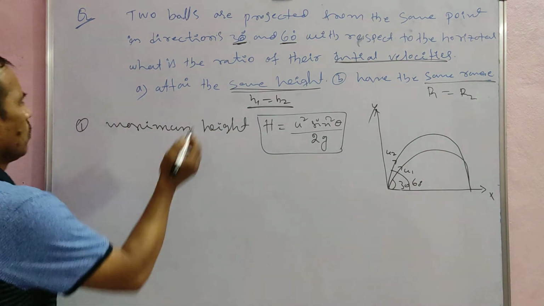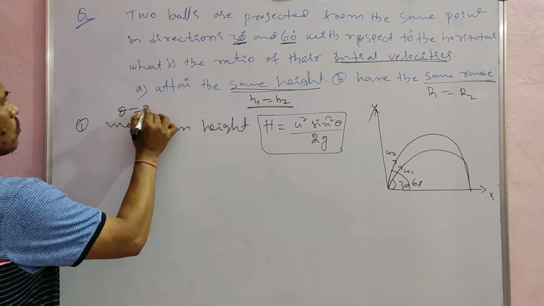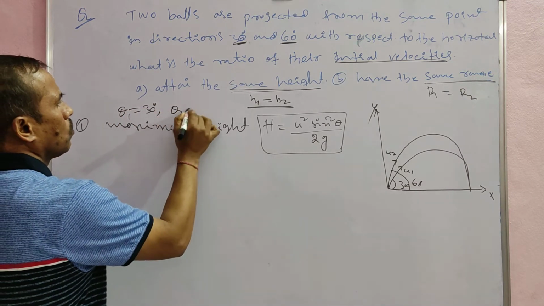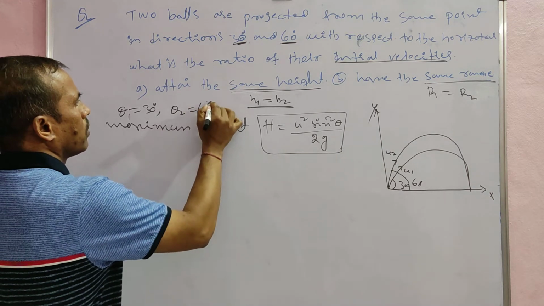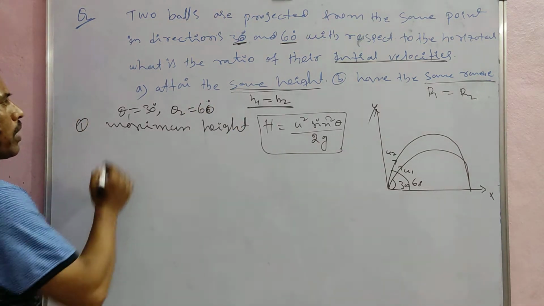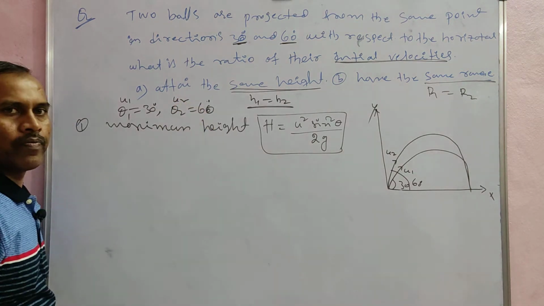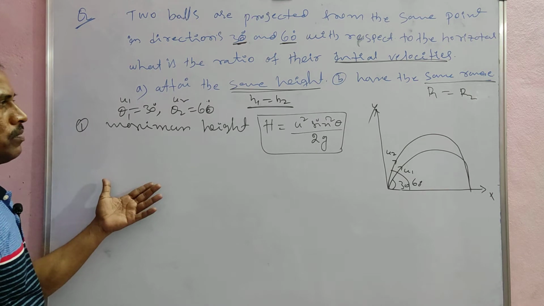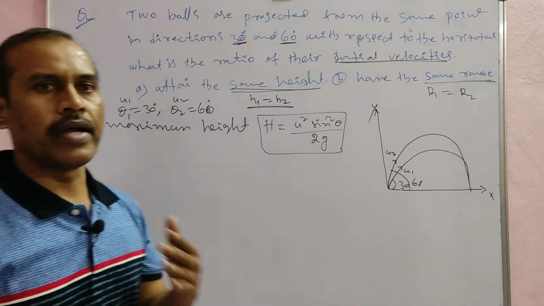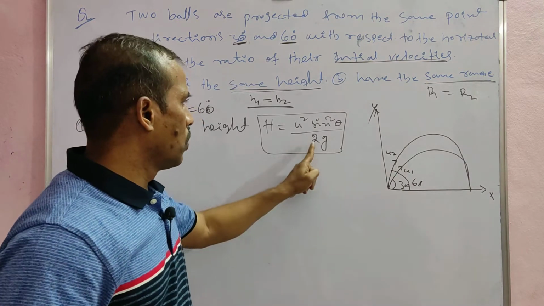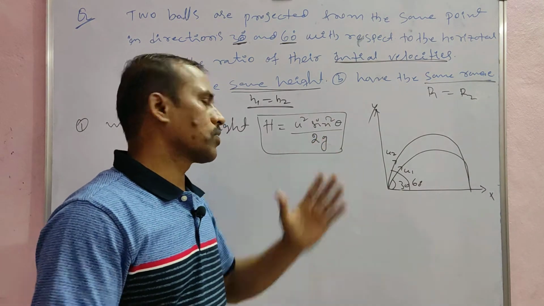The given values are theta 1 is equal to 30 degrees and theta 2 is equal to 60 degrees, with initial velocities u1 and u2. Now in the first condition, the heights are the same, so height is constant, and g is also constant.